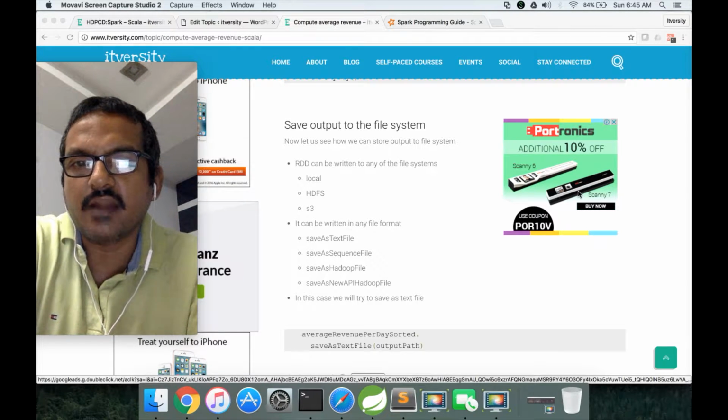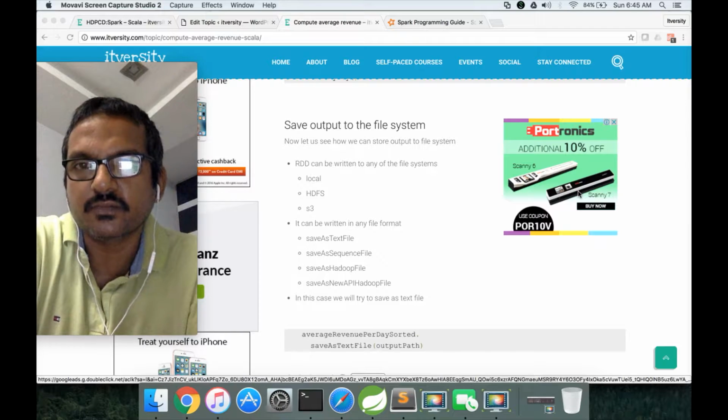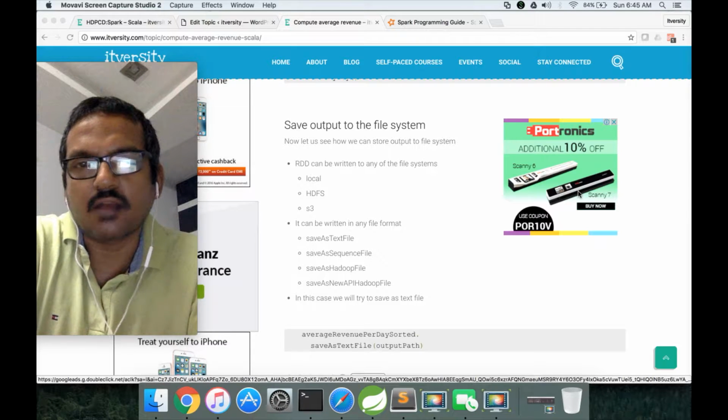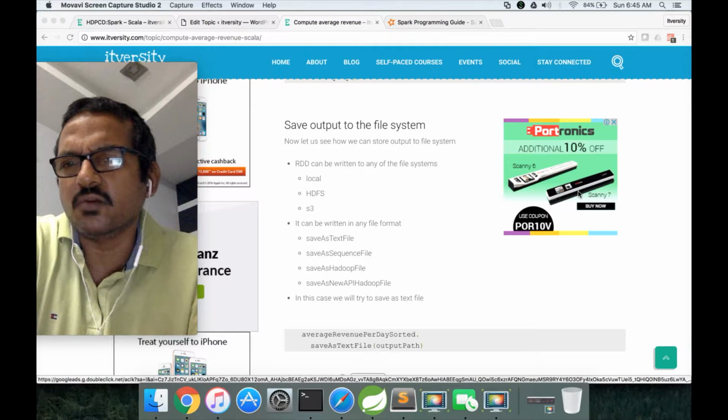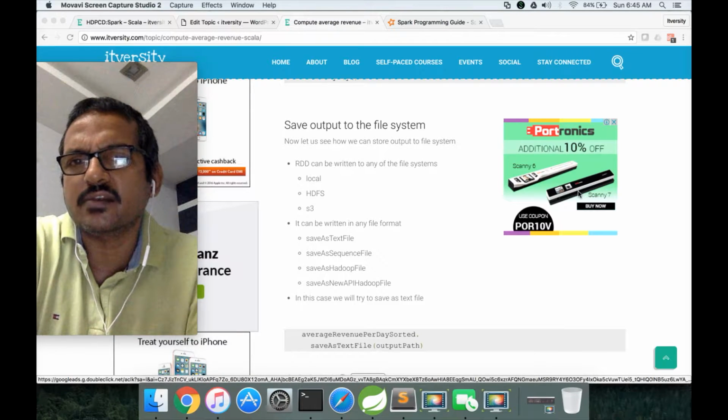Even the RDDs facilitate you to write the output to different file systems into different file formats also. So almost all the file systems are supported. You can write it to a local file system, you can write it to HDFS file system, you can write it to S3 file system, which is AWS S3, and many more. It supports all the standard file systems.